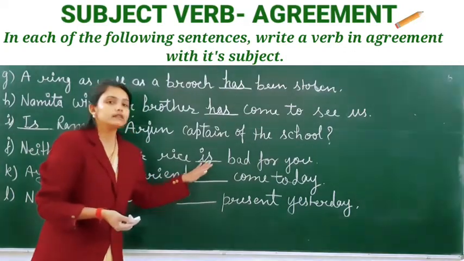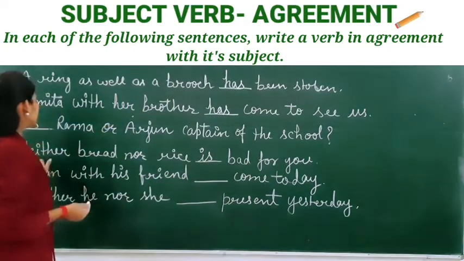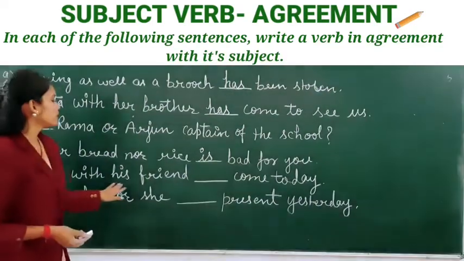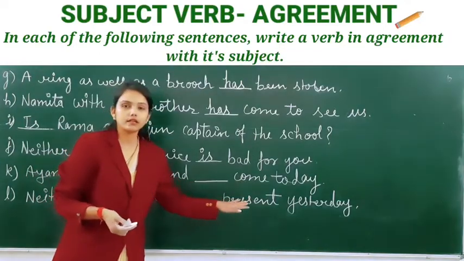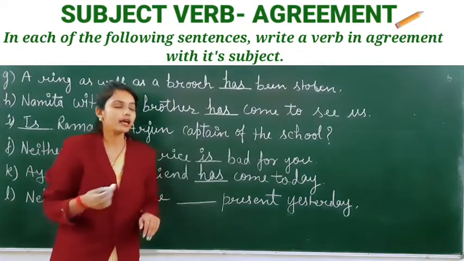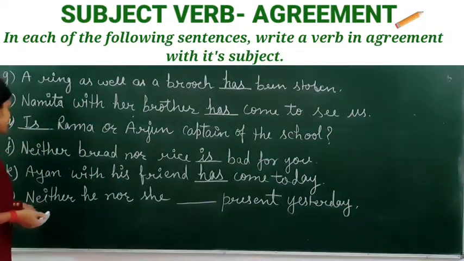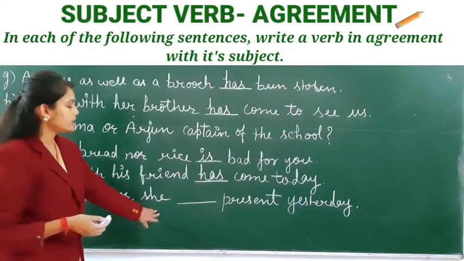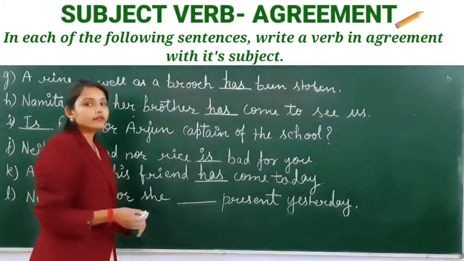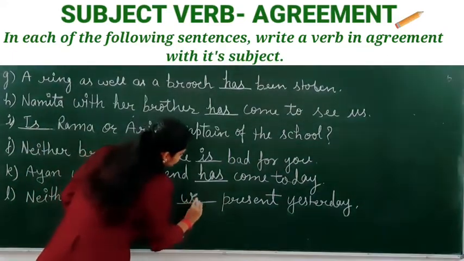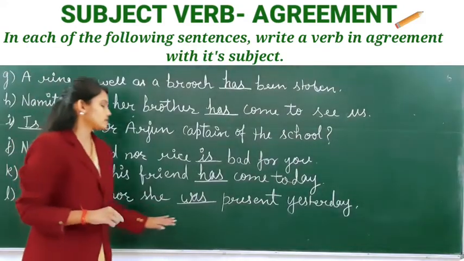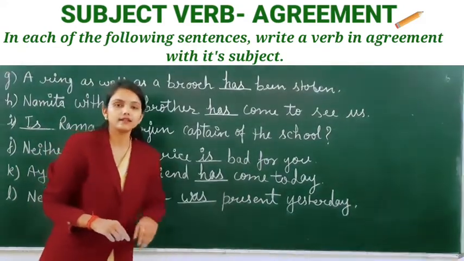Here we will use a singular verb because it is joined with neither-nor. Next is, Ayan with her friend dash come today. Here we will use has. Ayan with his friend has come today. Next is, neither he nor she dash present yesterday. Which verb is used here? Here we will use was. So the sentence will be, neither he nor she was present yesterday.